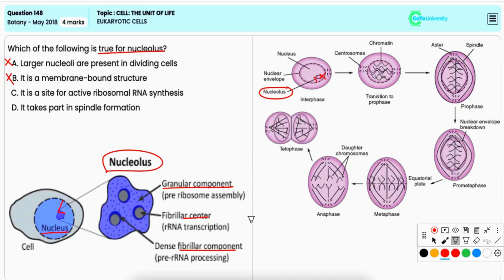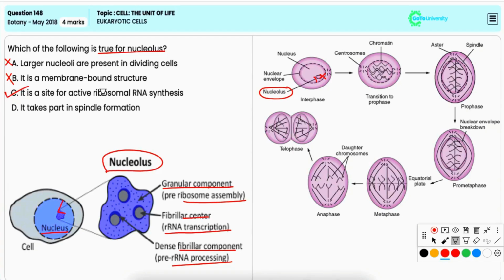Option C, it is a site for active ribosomal RNA synthesis. Now, the nucleolus is the main site for rRNA, that is ribosomal RNA, transcription and processing. And it is also involved in the assembly of ribosomal subunits by combining rRNA with ribosomal proteins. Hence, this is the correct option.